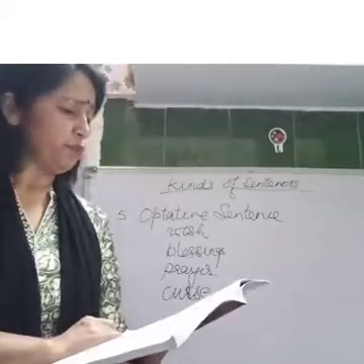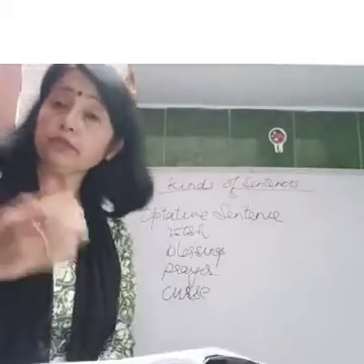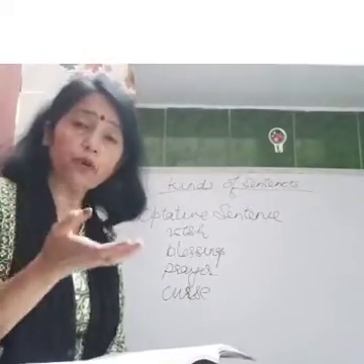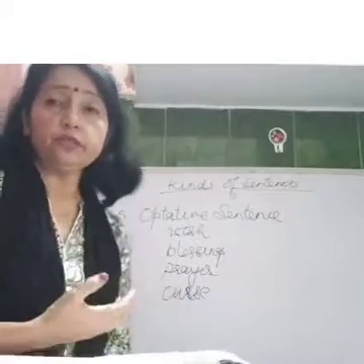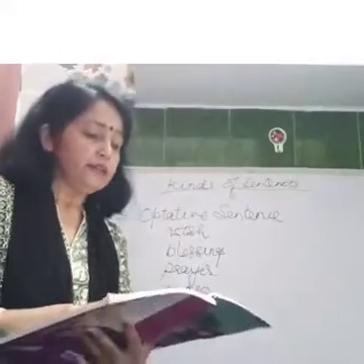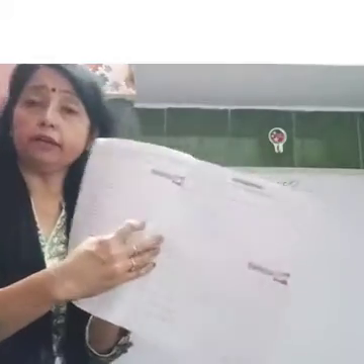The first question is to use correct punctuation to end these sentences. Punctuation means question mark, comma, full stop, sign of exclamation, everything which I have just taught you. Then write the sentence type in the given blanks.